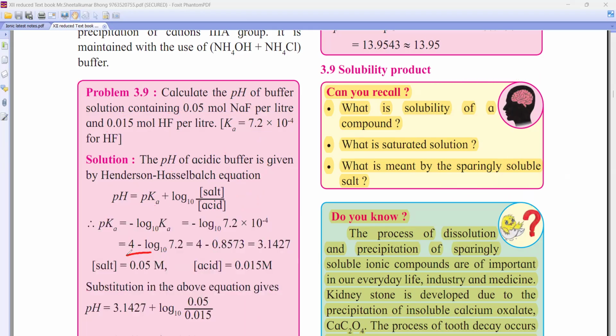Yes, sir. Look, beta. Can you see, I first calculated. Look, na, beta. If it is A into 10 raised to minus B, then it will be B minus log A. Got it? So I got this. इसका value मिल गया. Salt and acid they have given in the sum. Substituted. You will get it or not? Tell me. Yes, sir.